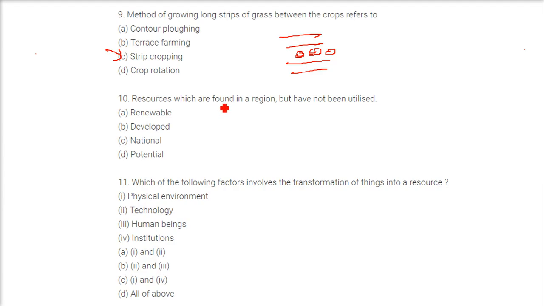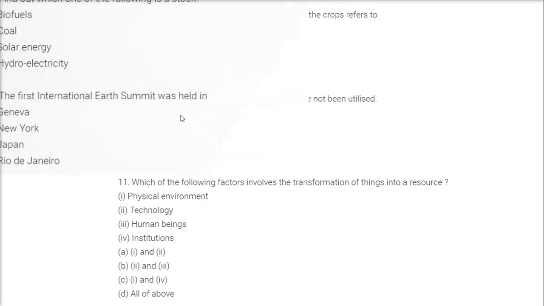Next is resources which are found in a region but have not been utilized. The answer is potential resources. Which of the following factors involves the transformation of things into a resource? And the answer is actually all of the above. Physical environment, technology, human beings, institutions.